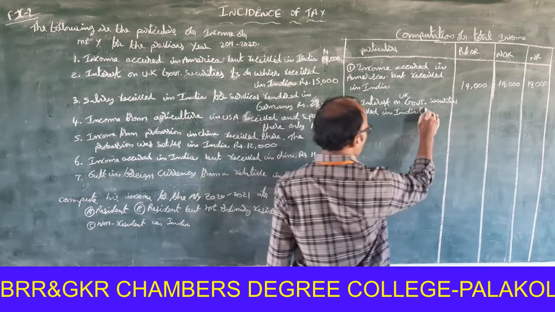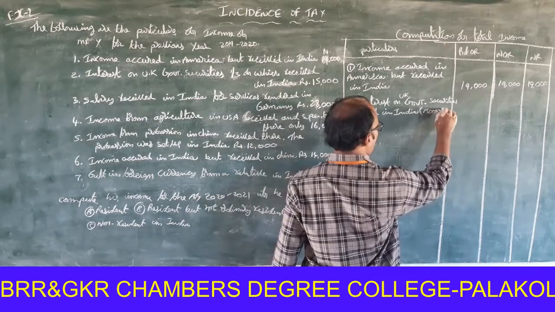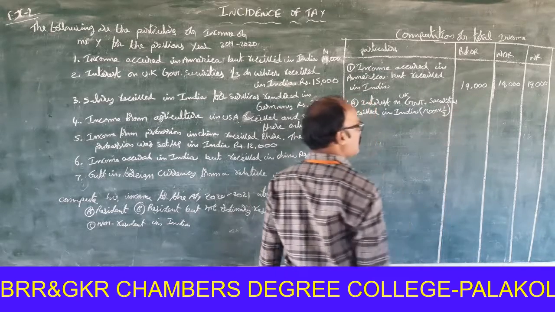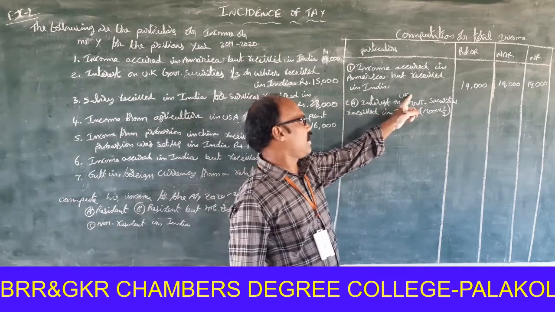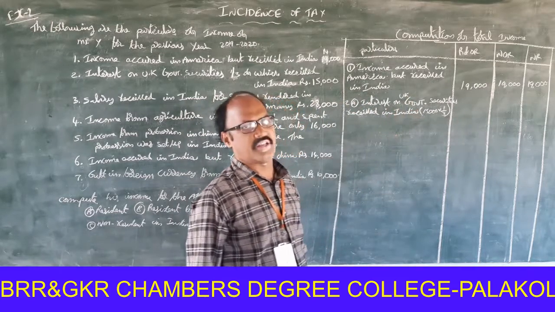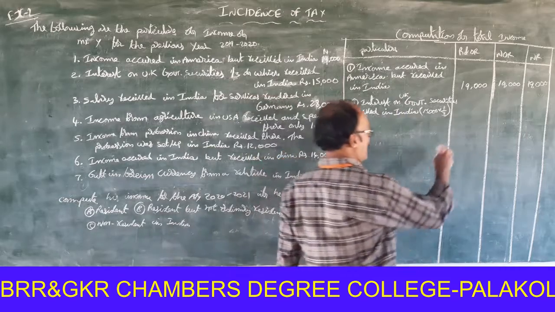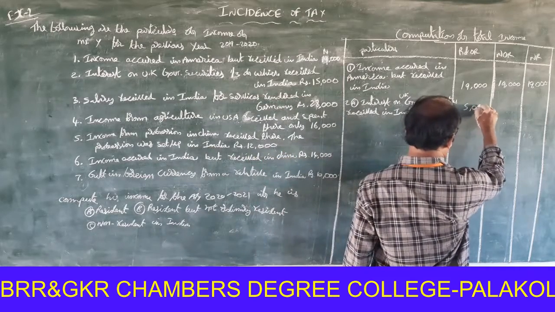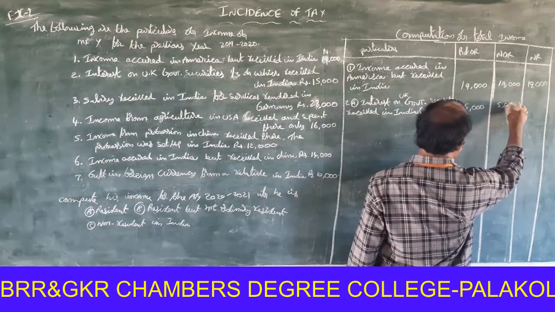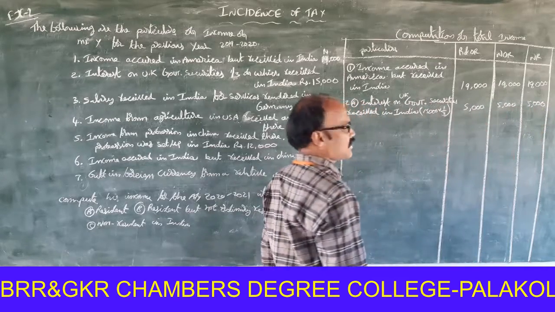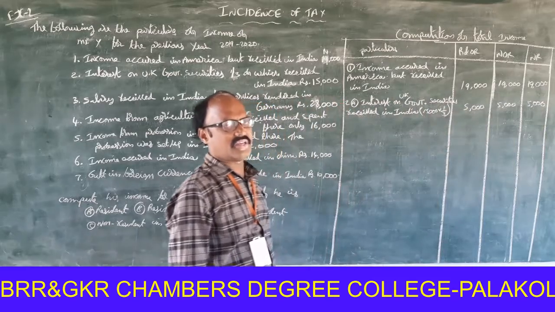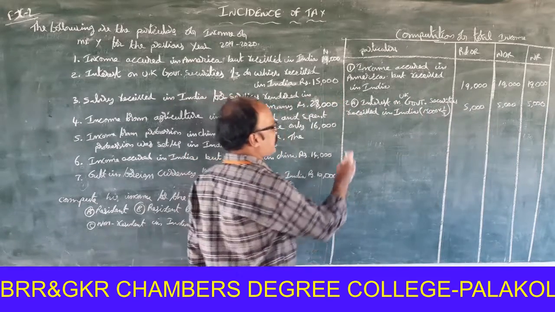How much? 1/3. 15,000 into 1/3. So it is income outside India but received in India. So it is Indian income, taxable for resident and ordinary resident, not ordinary resident, and non-resident also.